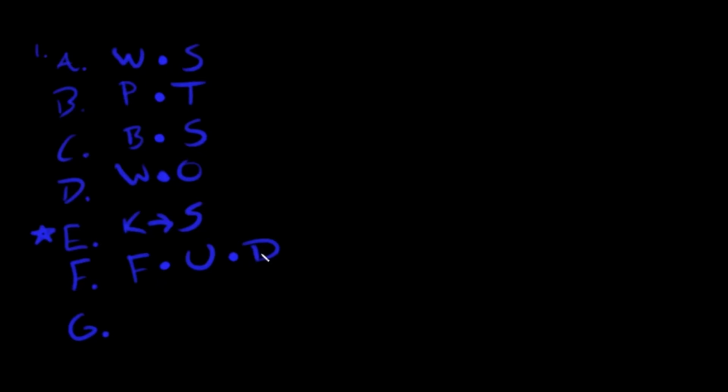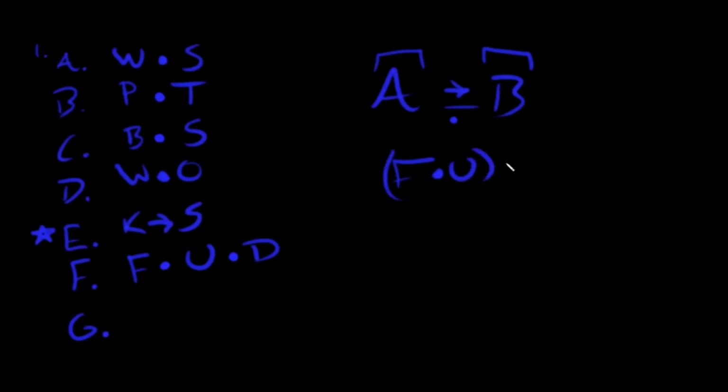It's not dyadic. Okay, remember I said dyadic means regardless of what you got, whether you got an arrow or you got a dot at this point, either one of these, it's got to be two-ish. You got to have a left side and a right side. This one does not have that. It has 3 sides. This means we need to put one of two things here. Either we need to put F.U parentheses .D, and this would be the heavy left version, or we need to put F.U.D, and this would be the heavy right version.